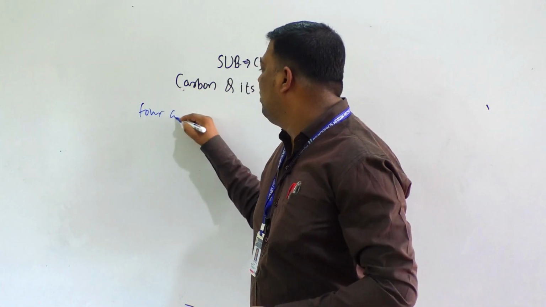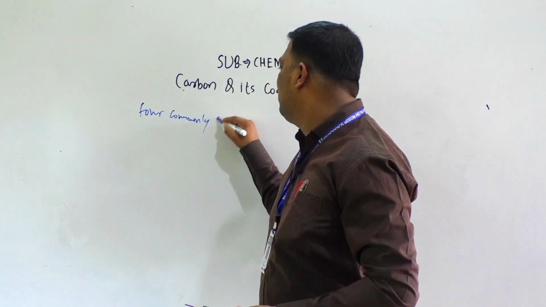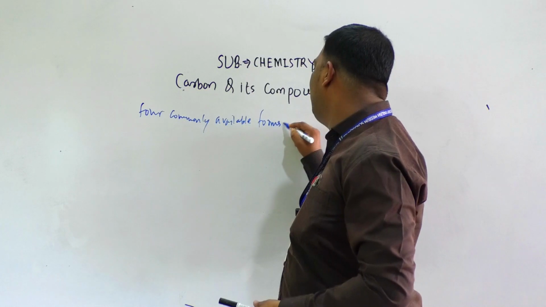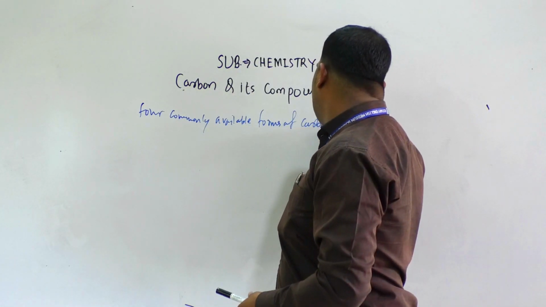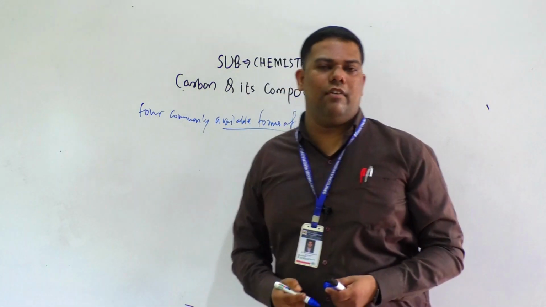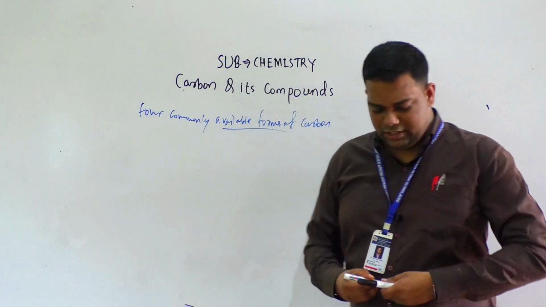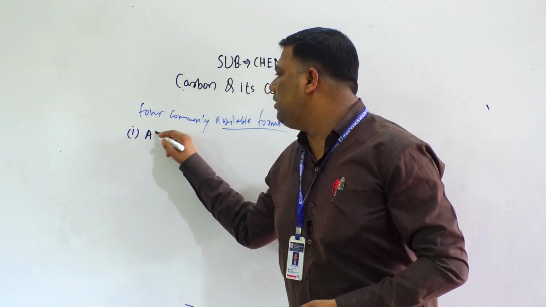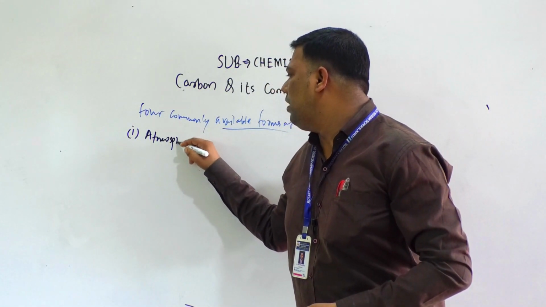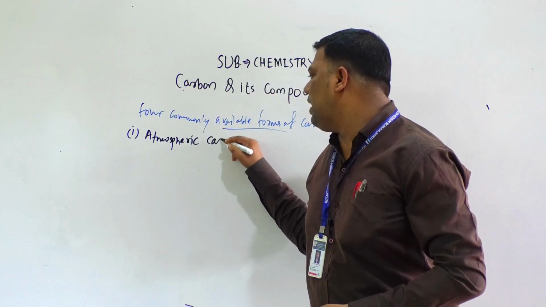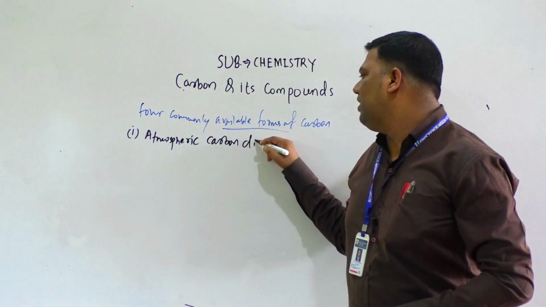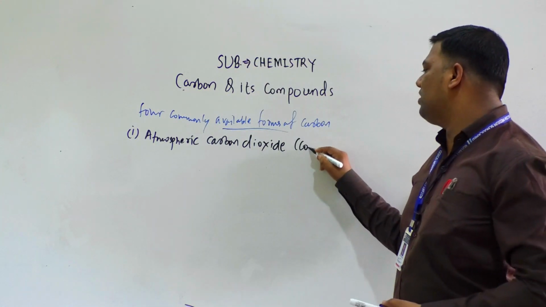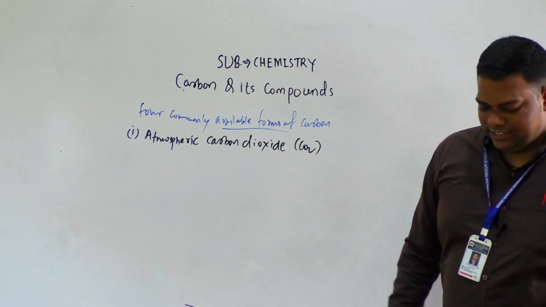First, atmospheric carbon dioxide, that is CO2.